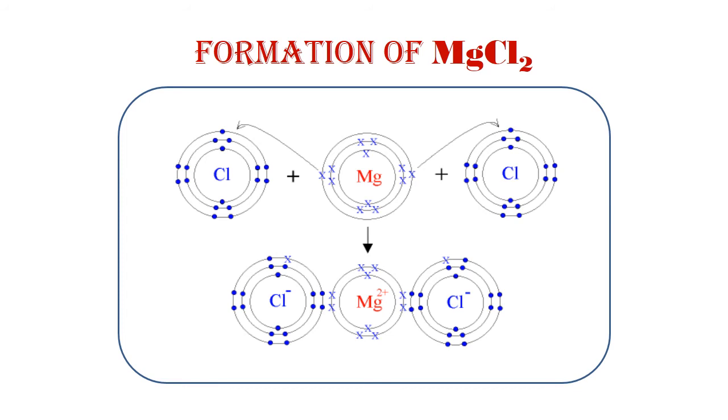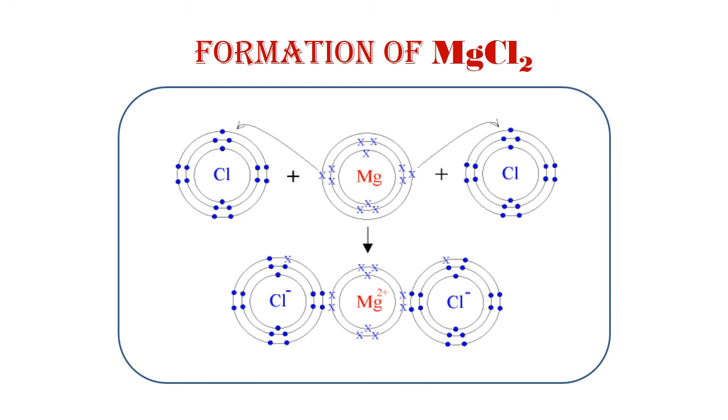One Cl atom takes one electron from the Mg, and the other Cl atom again takes one electron from the Mg, then they convert into Cl negative. So Mg is converted to Mg2 positive to attain stable configuration, and Cl takes one electron from the Mg and becomes Cl negative to attain a stable configuration. So there is a formation of the cation magnesium 2 positive and Cl negative, that is the chloride ion.